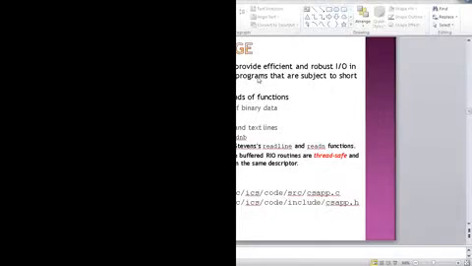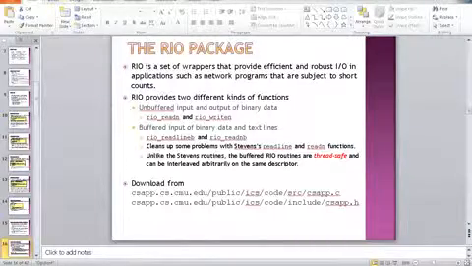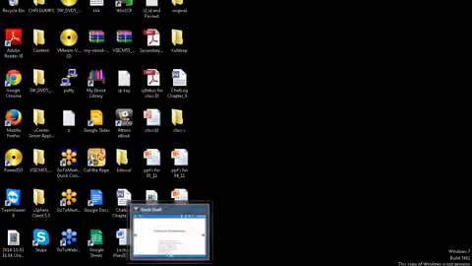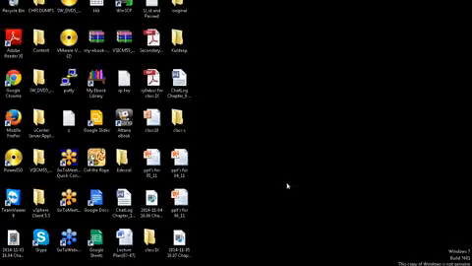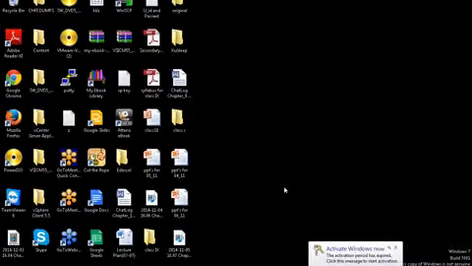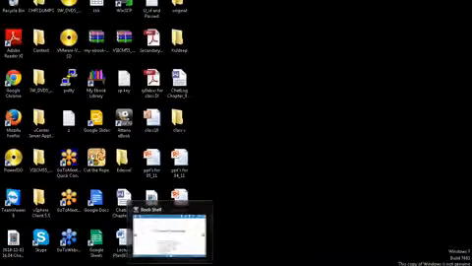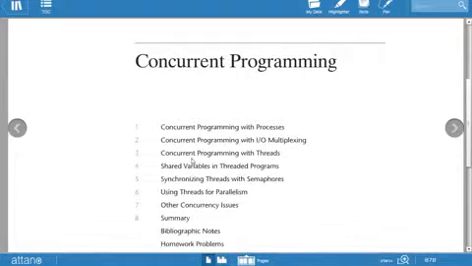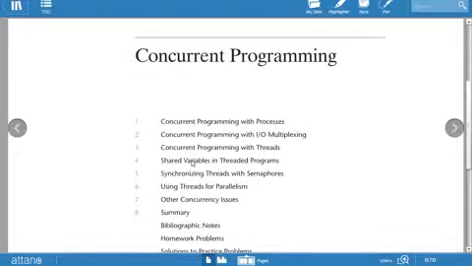So that's all for yesterday's session. Now let's start with the new session, that is today's session. This is today's session, that is concurrent programming. I'm going to start with a new chapter, that is chapter number 11, concurrent programming.